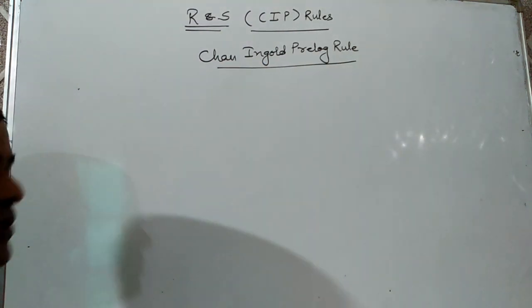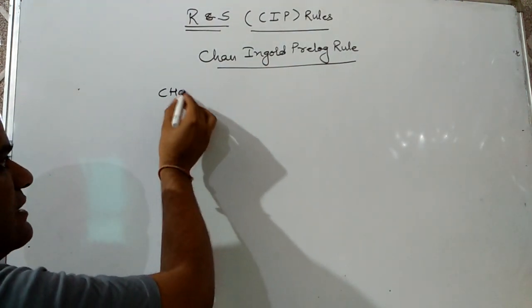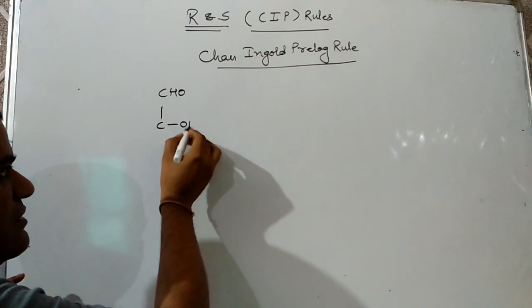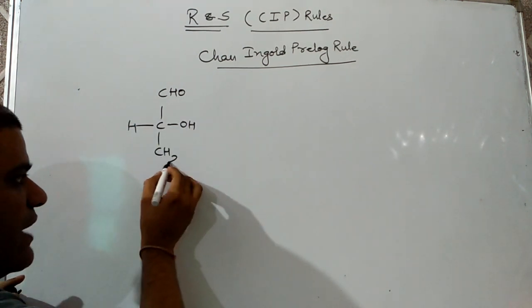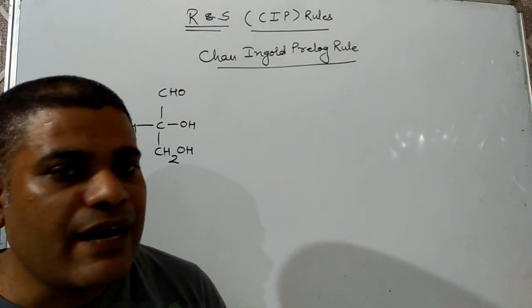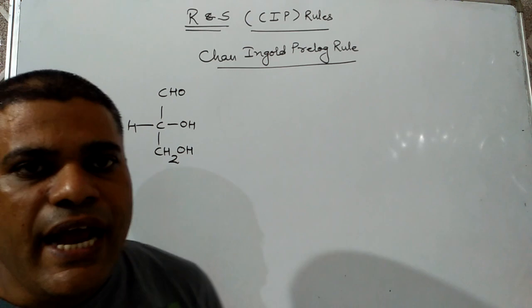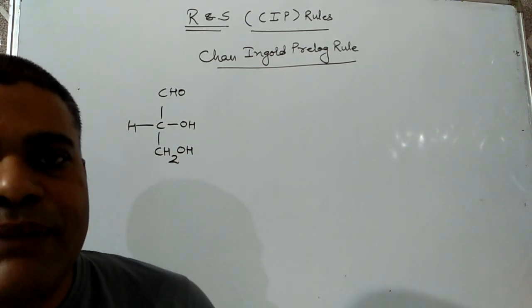According to this rule, first of all, we have to assign priorities to the groups attached to the chiral carbon, and those priorities will depend on the atomic number of the elements.